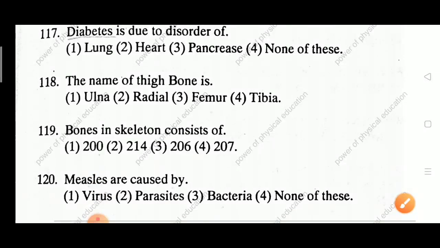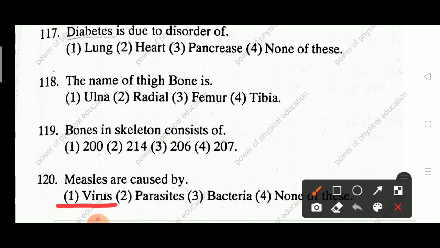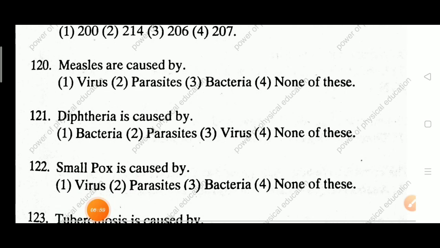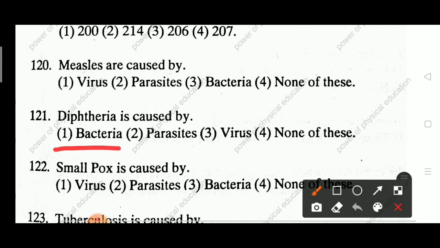Next question 120. Measles are caused by virus, parasites, bacteria, none of this. Answer: virus. Through the virus, measles are caused in child or adult. Next question 121. Diphtheria is caused by bacteria, parasites, virus, none of this. Answer: bacteria. Through the bacteria, diphtheria is caused.